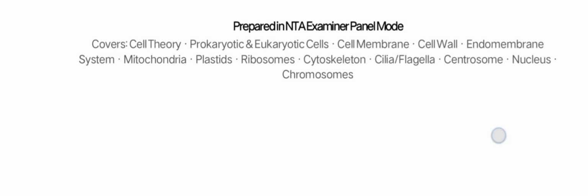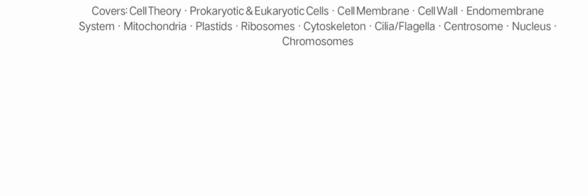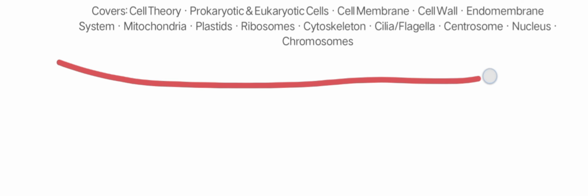This chapter contains cell theory, prokaryotic and eukaryotic cells, cell membrane, cell wall, endomembrane system, mitochondria, plastids, ribosomes, cytoskeleton, cilia, flagella, centrosome, nucleus and chromosomes. These are the main topics we are going to cover, and there are so many topics like this.